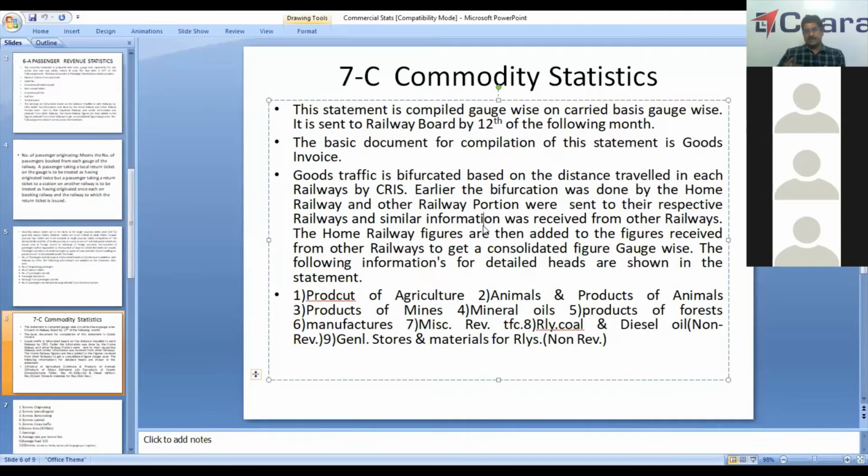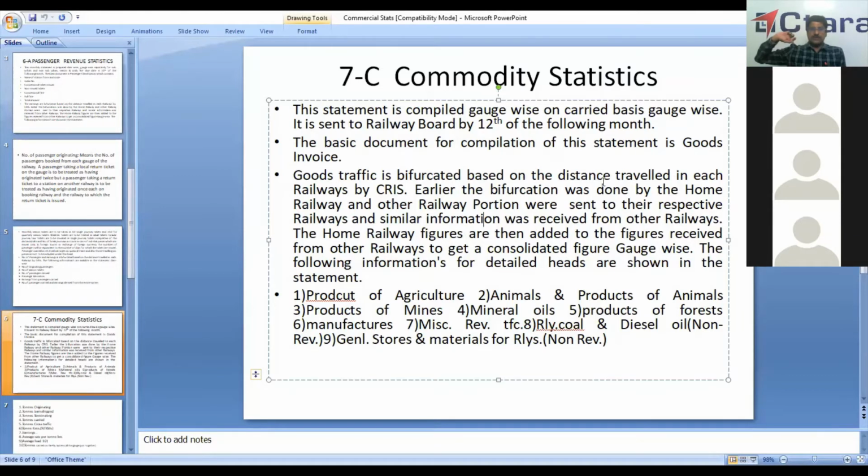So similarly, sometimes what happens is the train starts from, say, Southern Railway, it goes to Central Railway, it touches South Central Railway, and goes to Central Railway. So in this case, the distance of 3 railways are taken into account: Southern Railway, South Central Railway, and Central Railway. So based on this, earnings are divided on the basis of respective kilometers traveled in each railway.